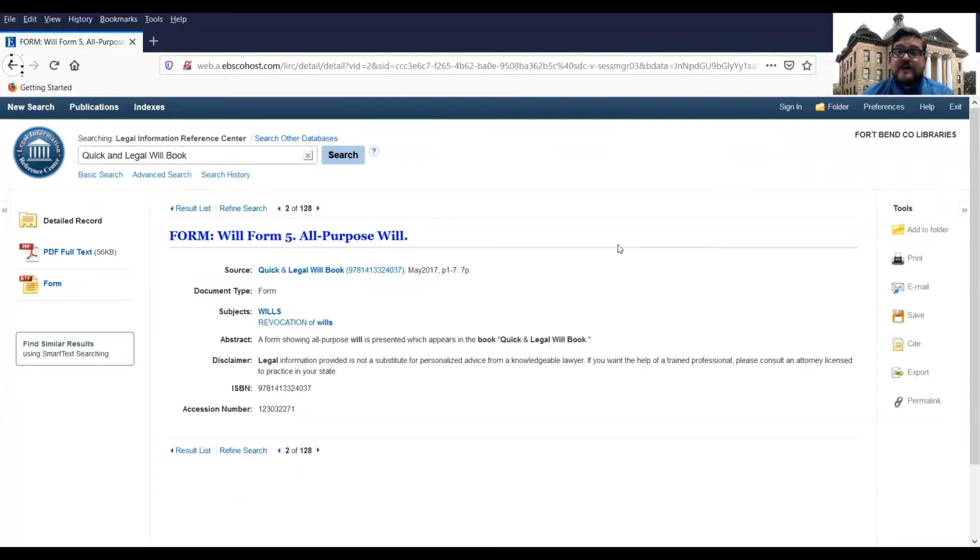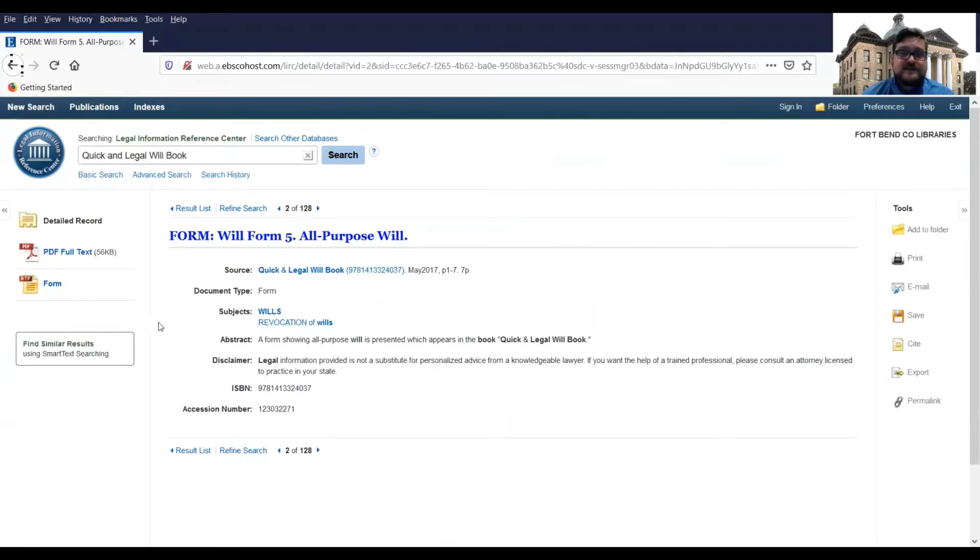But let's say you were looking for chapter 7 and you wanted to take that whole chapter. That may not be the easiest way to search for chapter 7, so we'll look into browsing in a little bit. But first, we've already got a form here. Maybe this is the form you're looking for. You can download this form either in PDF or in RealText. RealText already formats the form for you, and you can open that in Word, WordPerfect, or maybe on a Macintosh computer. RealText is a pretty standard file format.